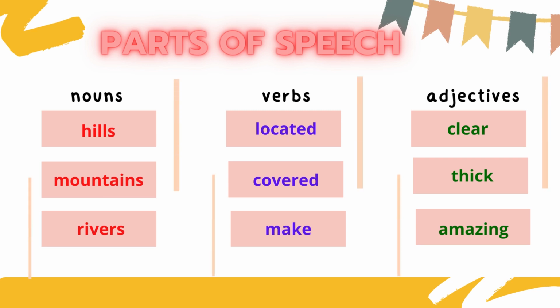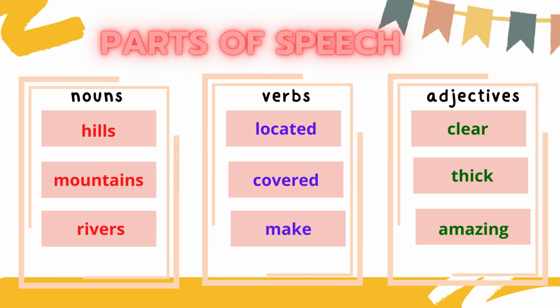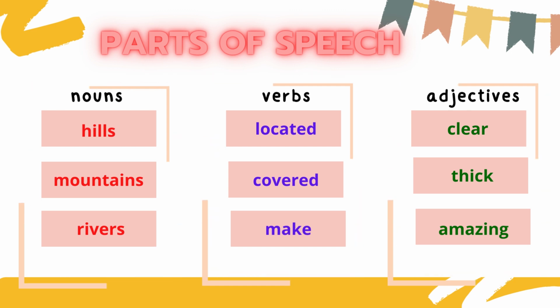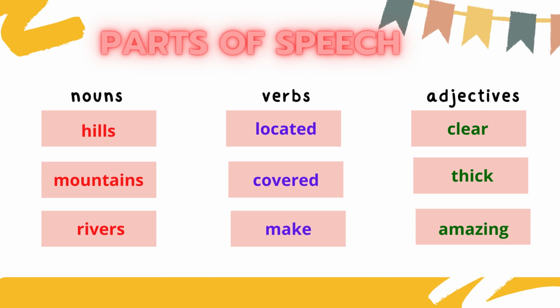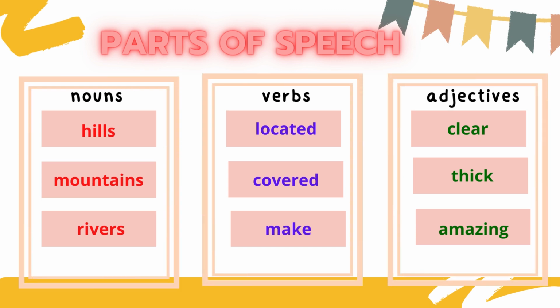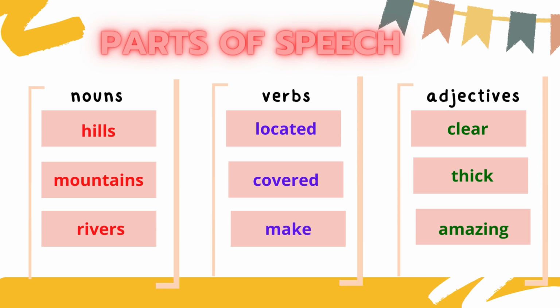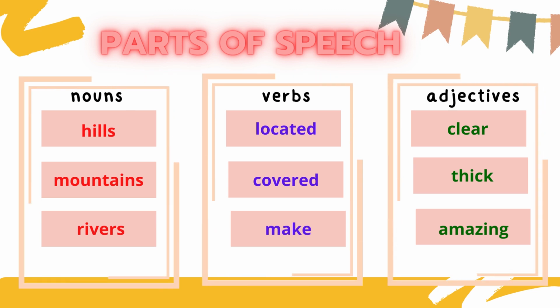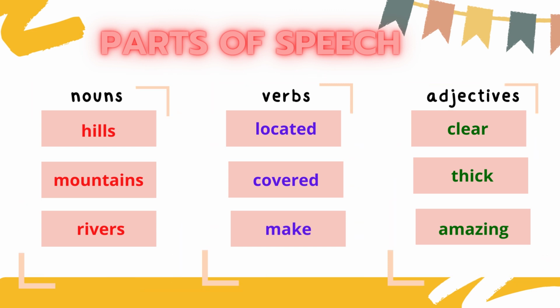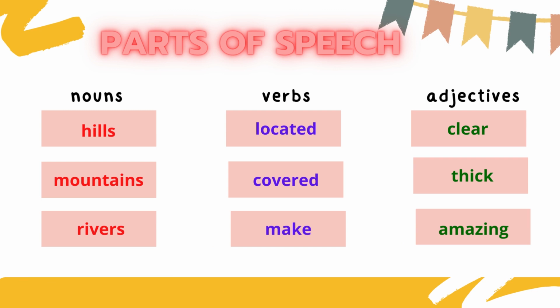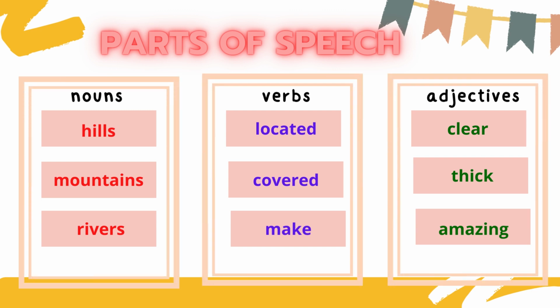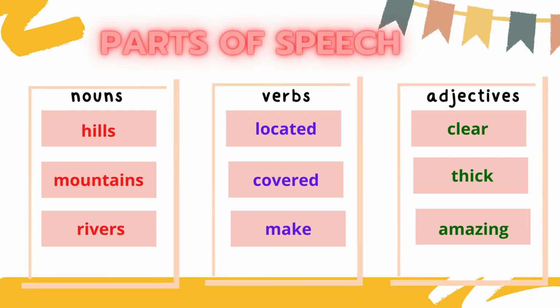Now let's revise the parts of speech. We have studied that words belong to different groups called parts of speech according to the part they play in a sentence. And the first example, nouns. What are nouns? Nouns are the naming words. And all these three examples are the naming words we found from the lesson after reading it.